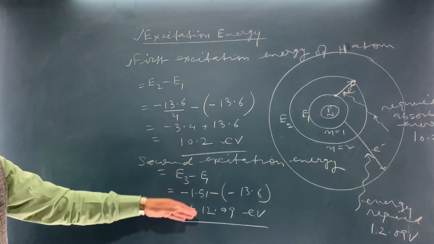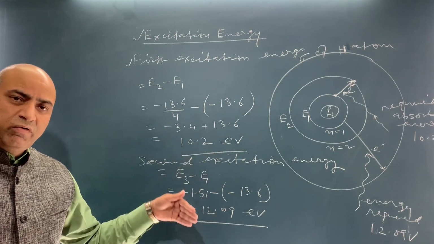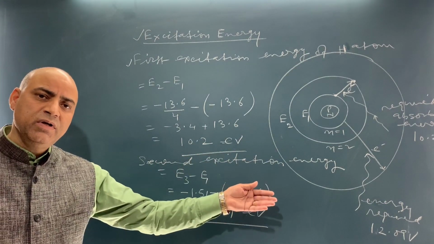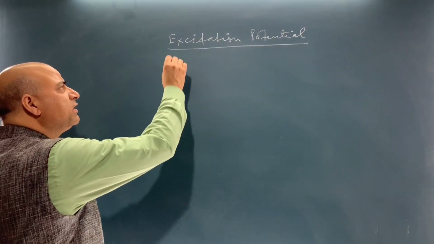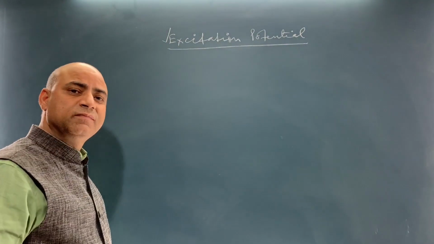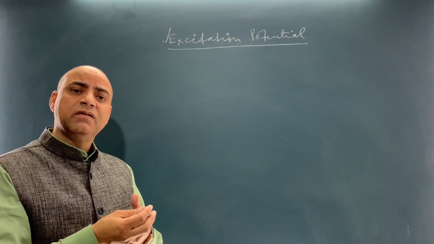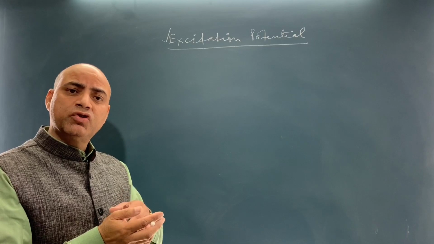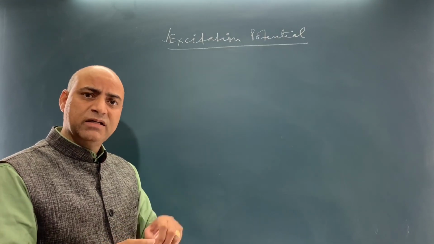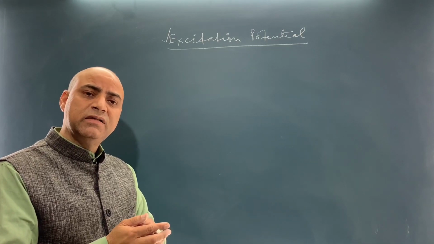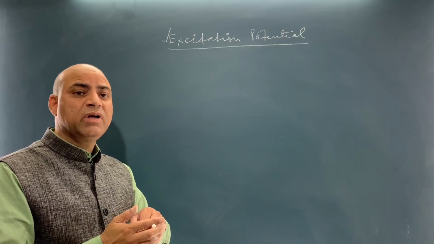So, the energy required by the electron when it jumps from a lower energy orbit to a higher energy orbit will be different in different cases. Now, see what is this excitation potential? Excitation potential is that potential at which the accelerating electron is bombarded to the target atom, so that the atom can reach its excited state from the ground state.